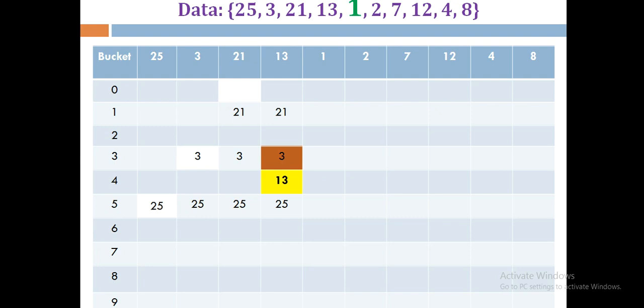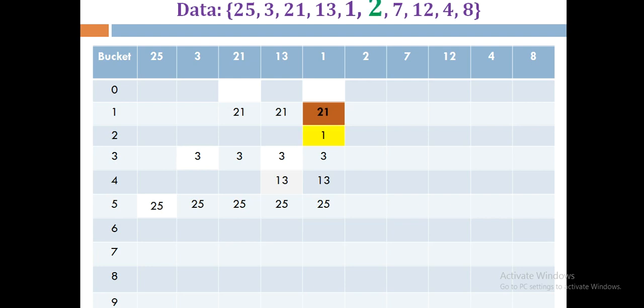Now let's talk about the 1. Next number is 1. So what about the 1? 1 mod 10 gives us the remainder 1. At location 1 there is the element 21, so we can say the collision occurs. We'll check whether the 21 is at its correct location. Yes, 21 also gives the remainder 1, so it is at the correct location. So no need to do the replacement. Find out the next available space. After 1, which is the next available space? 2. So we can store the element 1 for a while at location 2.